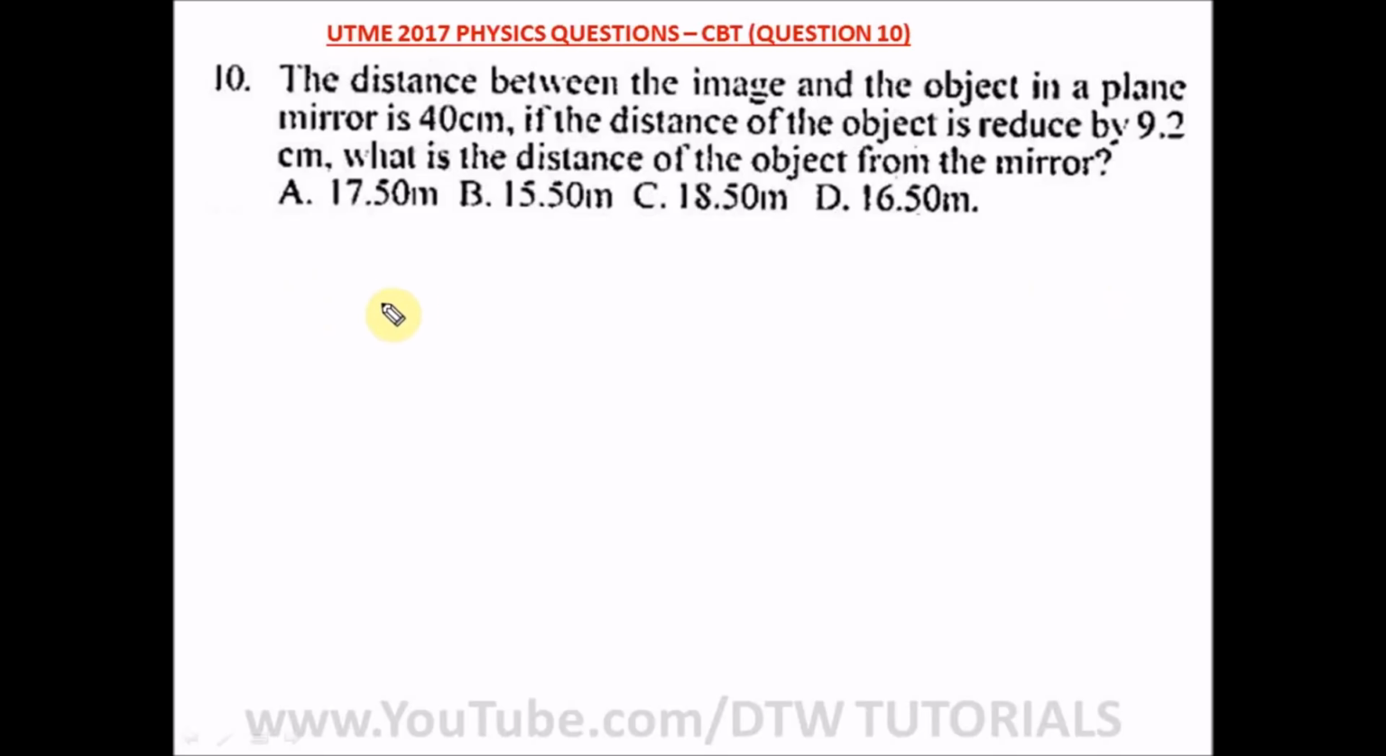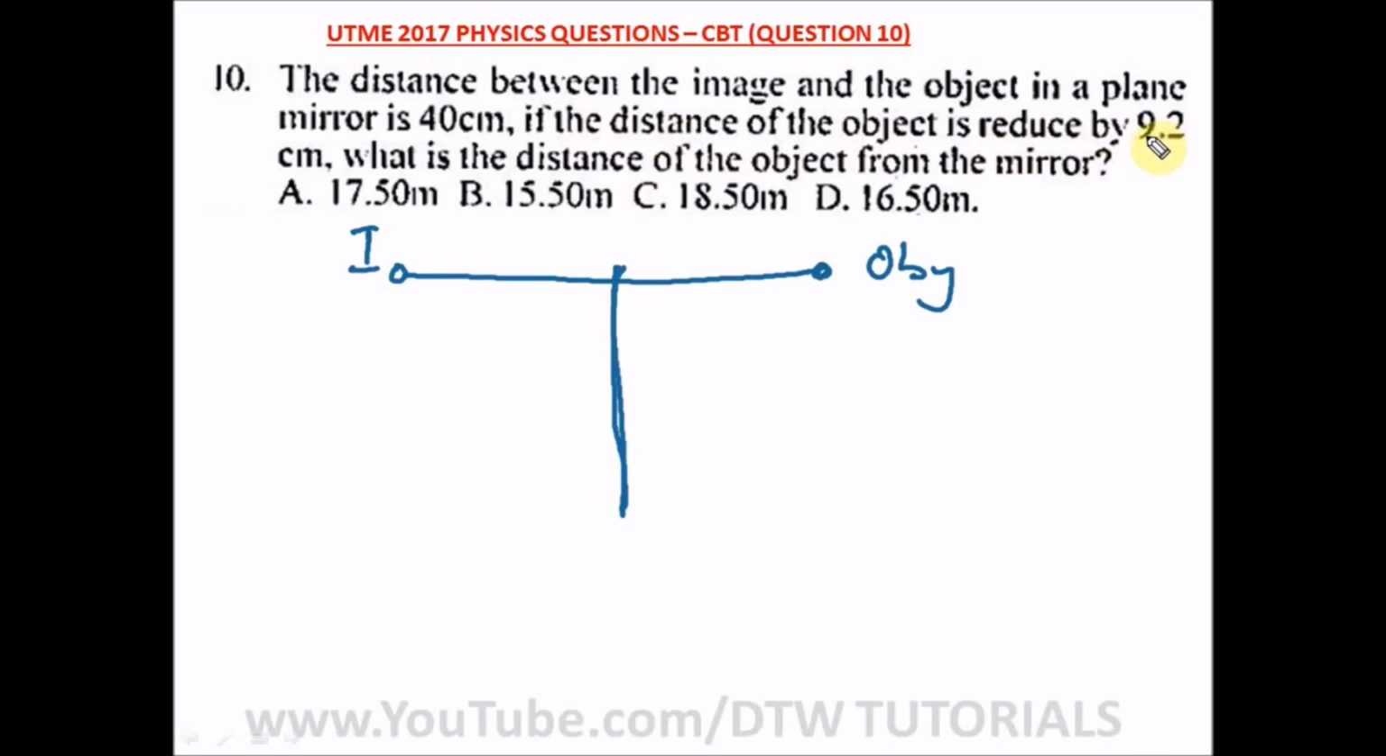Question 10 of our UTME 2017 physics questions. Our CBT exam says the distance between the image and the object in a plane mirror is 40 centimeter. Let's draw this. So we have a plane mirror here, and you have the object here. The image will be formed here. This is image I, and this is your object. Now it says the distance between the image and the object is 40 centimeter. If the distance of the object is reduced by 9.2,